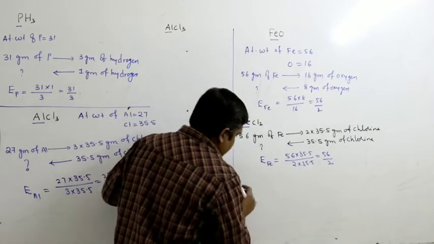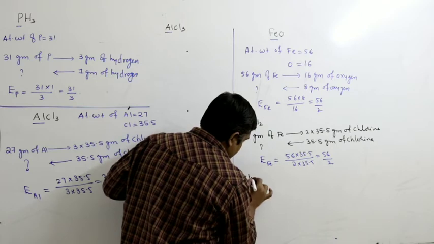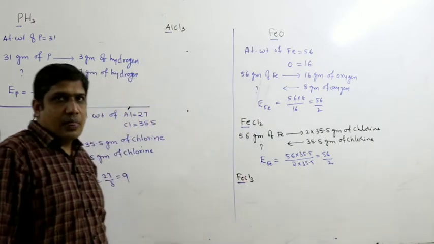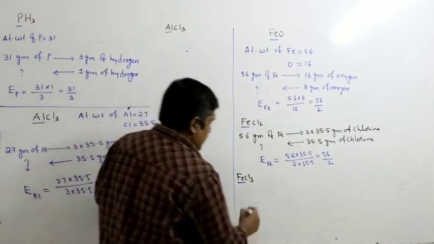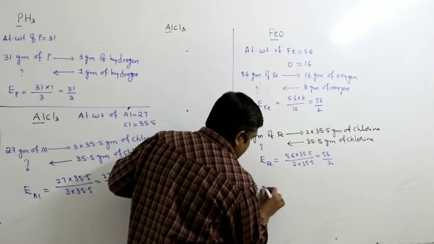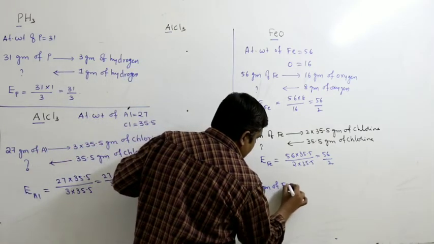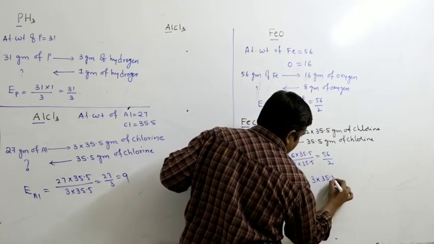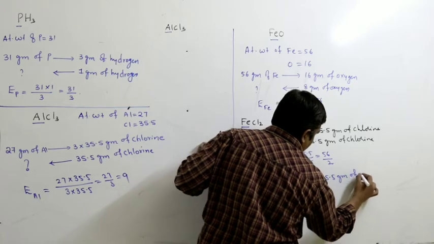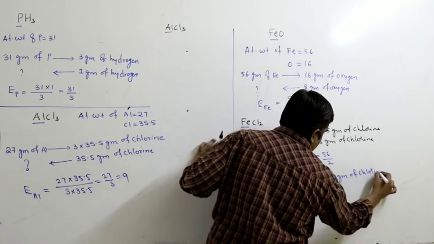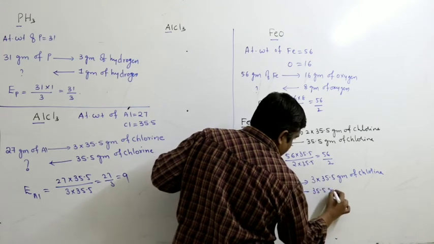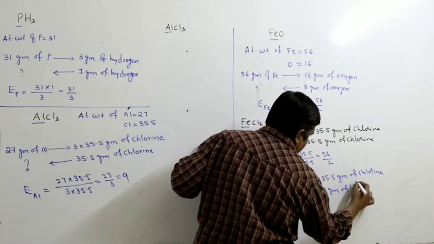But if it is FeCl3, what is the equivalent weight of iron? From this I can write, 56 grams of iron combines with 3 into 35.5 grams of chlorine. The mass of iron that can combine with 35.5 grams of chlorine.